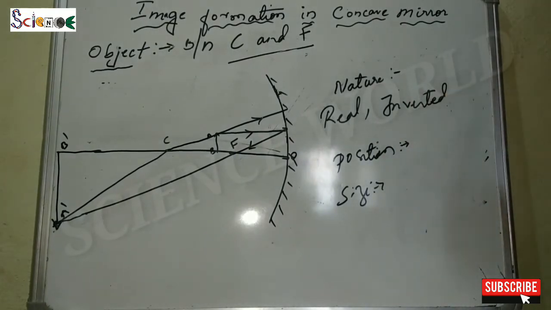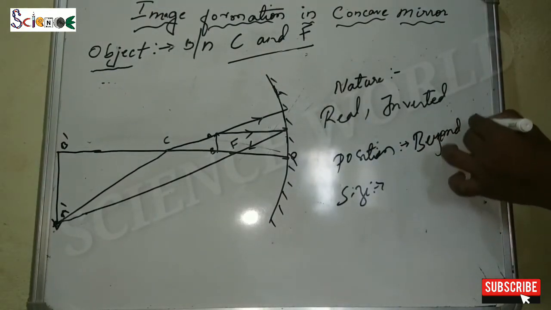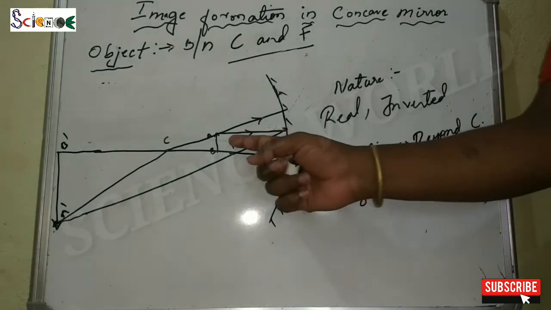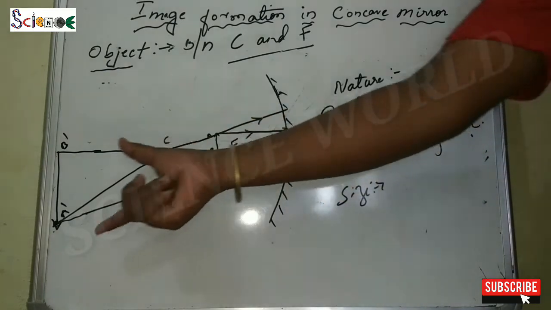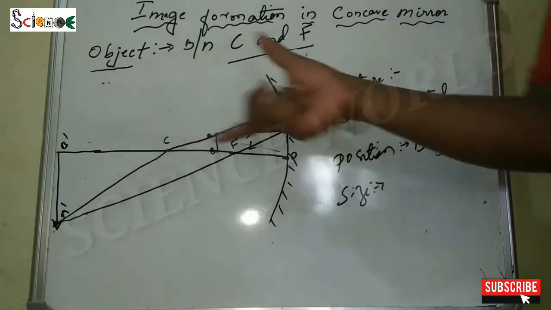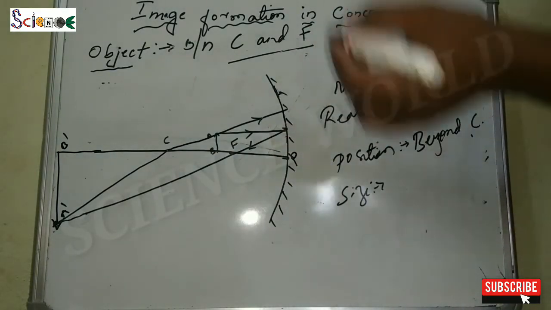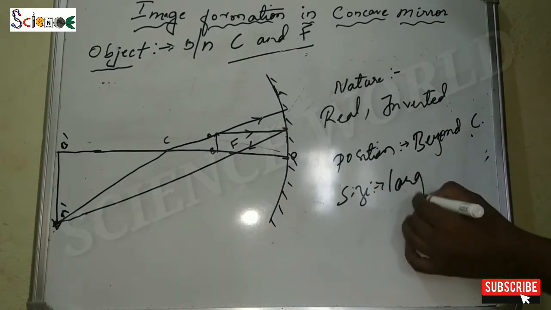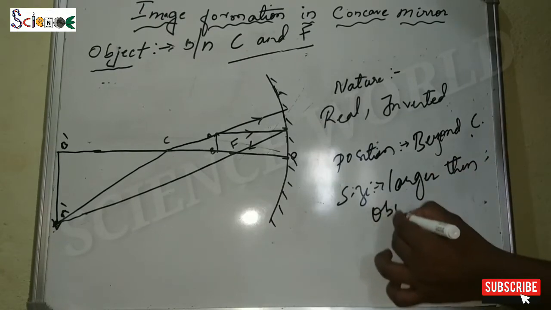Next, what is the position of the image? That is beyond C. What is the size of the image? We can see the size of the object and the size of the image, so we can compare the sizes. Here we can see that the size of the image is greater, so we can say it is larger than the object.